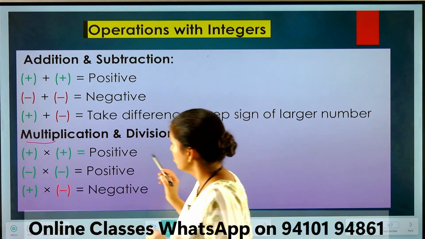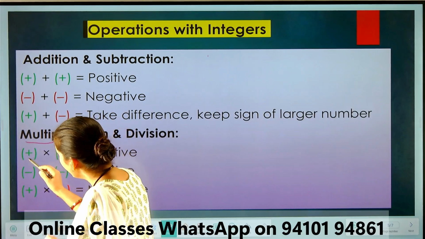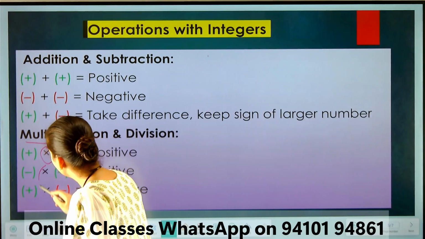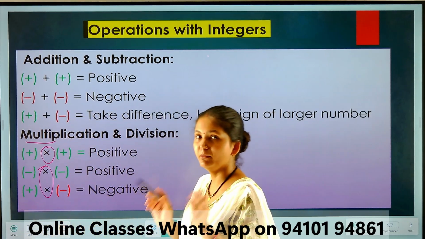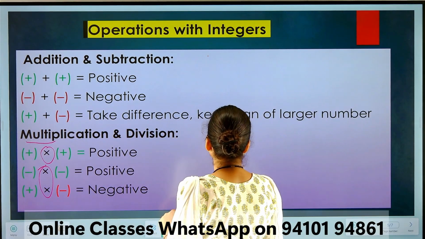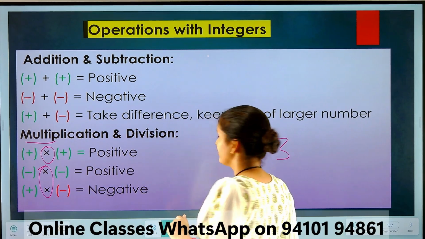Multiplication. So look here, multiplication. When we multiply numbers, we write the multiply sign in the middle of the integers. So what will happen when we have two positive integers?